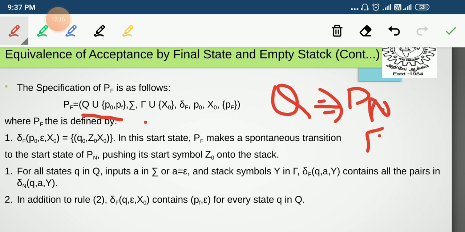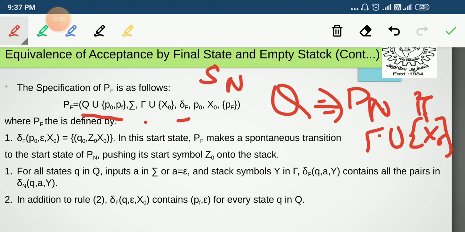With that tau we are going to add X0 as the new bottom stack marker of our Pf, so that is going to be unioned with our tau, and then delta f. Delta n represents the transition function of our empty stack PDA.